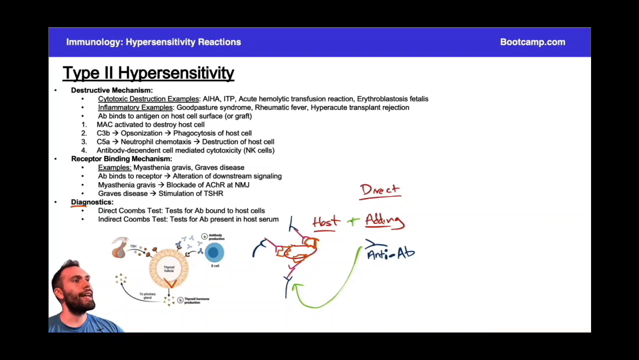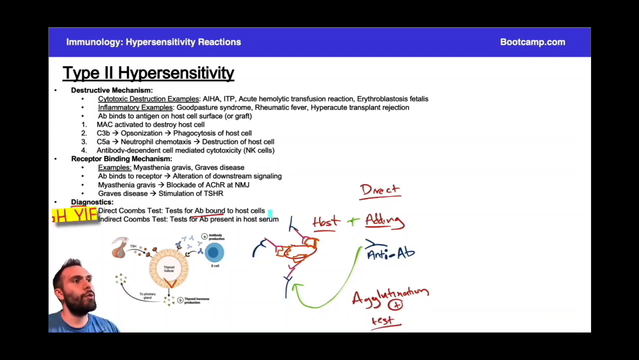In other words, we're testing to see if the host has antibodies bound to the surface of the red blood cells. If the host didn't have antibodies bound to the surface of the red blood cells, these blue anti-antibodies would have nothing to bind to, and so we wouldn't get agglutination. So agglutination is going to be a positive test, right? What does that mean?